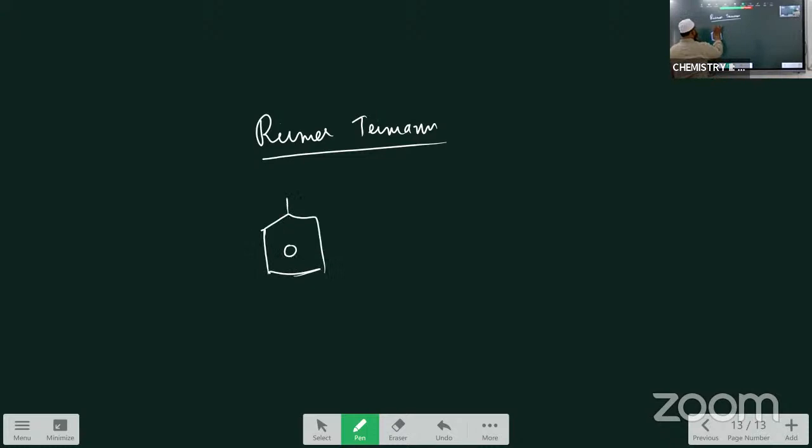Now next, after this second important one that is a Reimer-Tiemann reaction. What is this Reimer-Tiemann reaction? Once again I am taking this phenol only. So this is the phenol. When phenol is heated about 60 degrees with NaOH and chloroform, CHCl3 plus what? NaOH. NaOH और chloroform दोनों को मिला के about 57 to 60 degrees C तक heat कर ले रहे हैं अपन. So as a result of that you will get the intermediate.